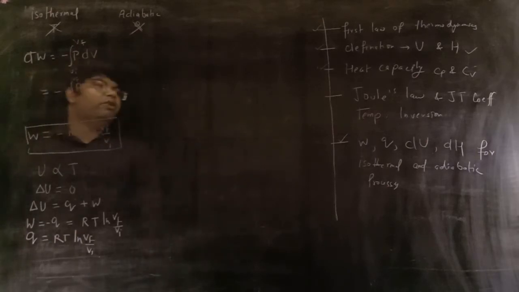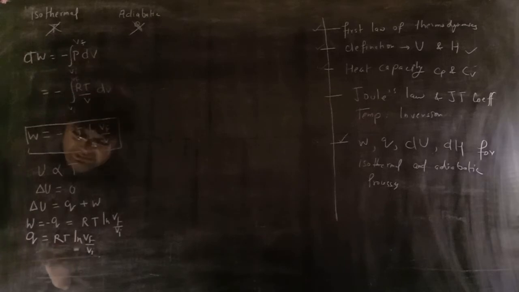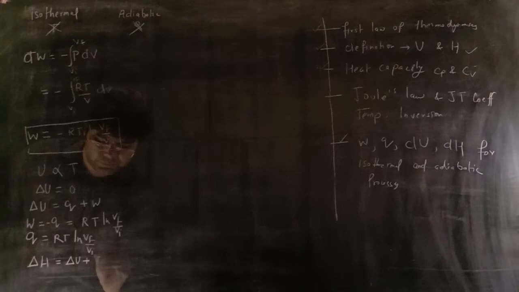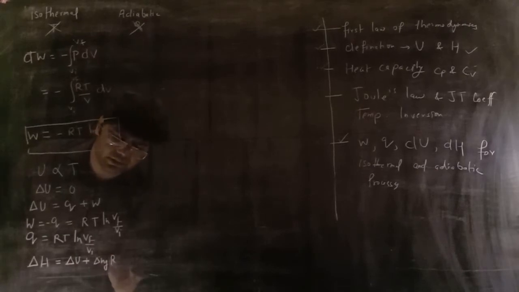So simply I can write here Q is equal to RT log Vf upon Vi. Now what about enthalpy? Enthalpy, delta H is equal to delta U plus delta ng RT.